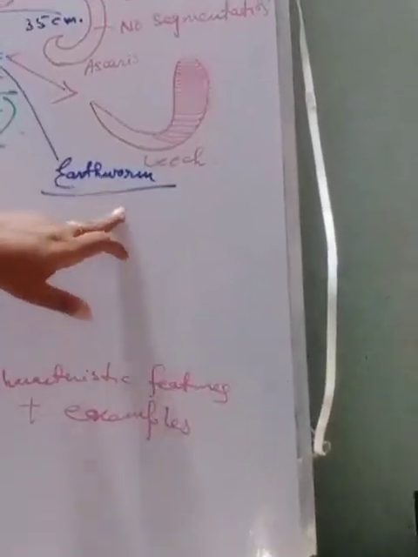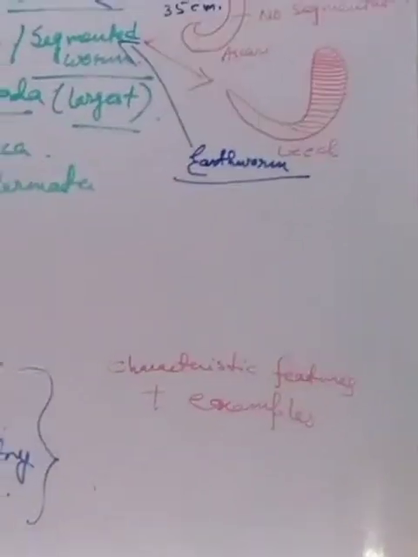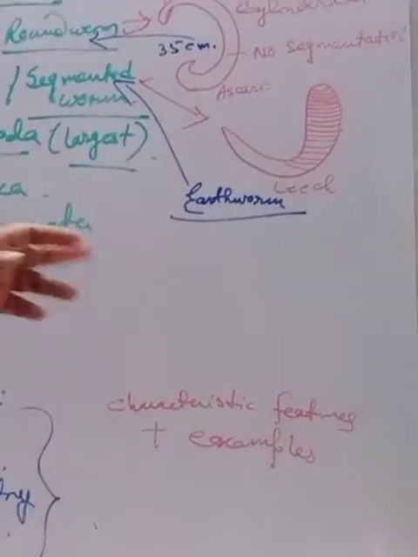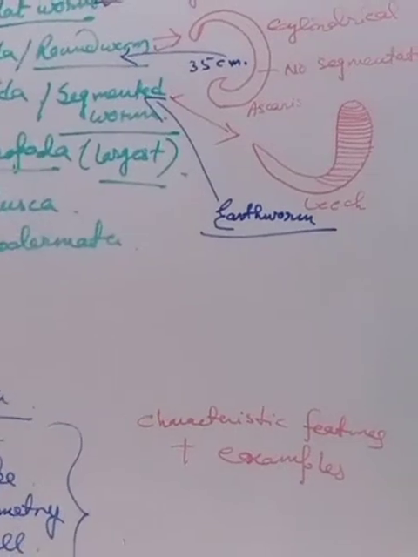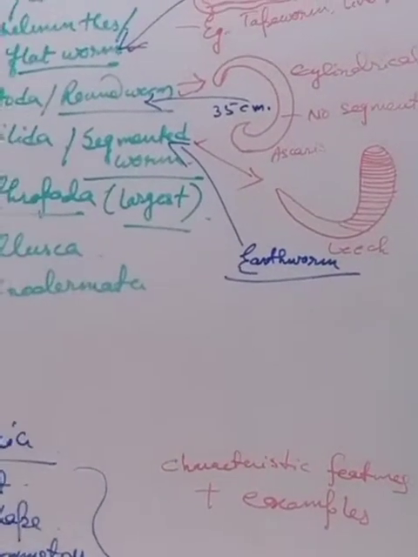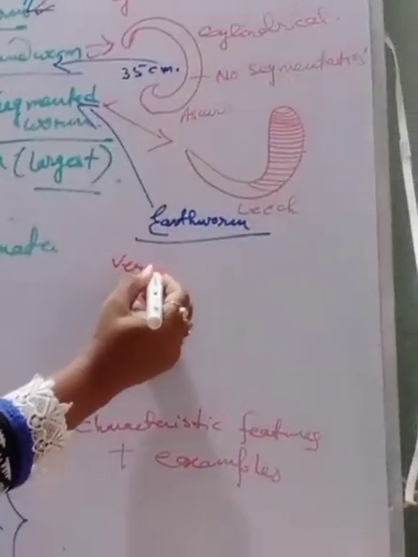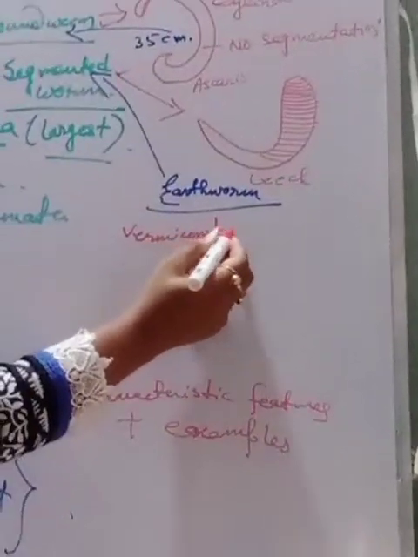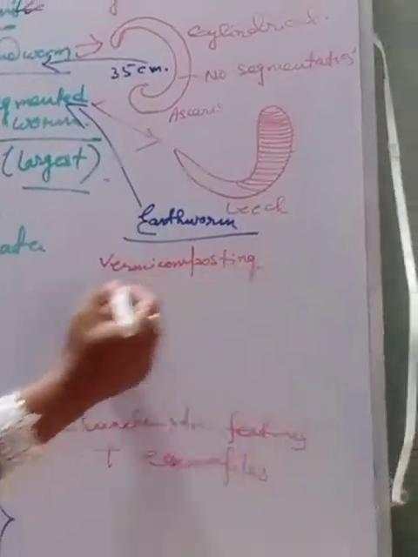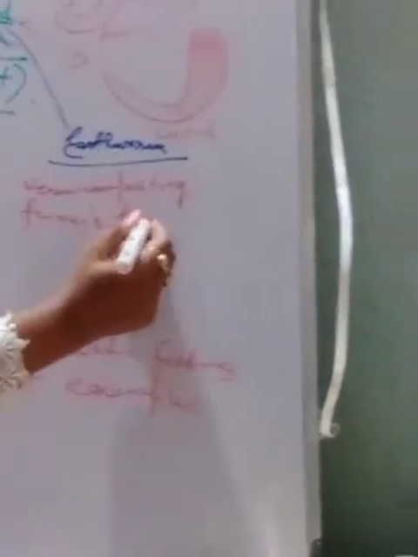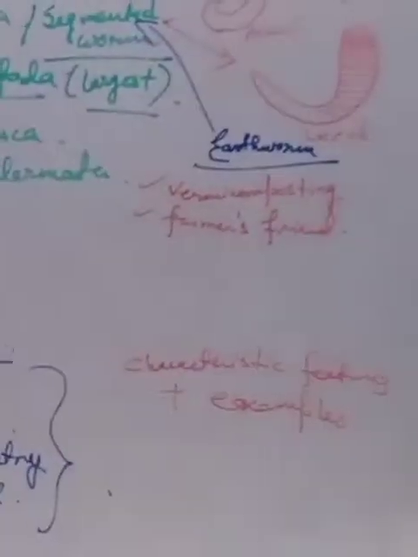Here we have a good example, that is the earthworm, which is called the farmer's friend. And another important term is vermicomposting. Two terms I have to give you over here. One is vermicomposting and another one is farmer's friend. Why are they so called? Why are they called farmer's friend and why are they required for vermicomposting?